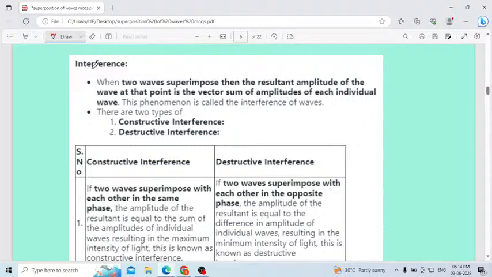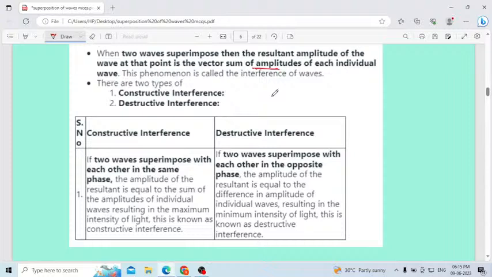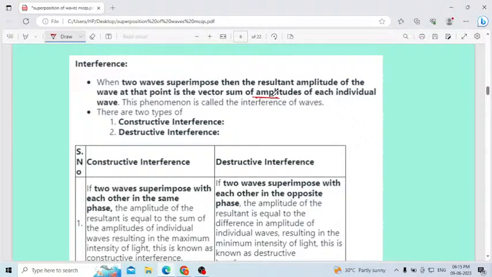Next important topic: interference. We have two types of interference, constructive interference and destructive interference. When two waves superimpose, the resulting amplitude of the wave at that point is the vector sum of the amplitude of each individual wave. When two waves overlap, when they get superimposed, we consider that as interference. Here the resultant wave amplitude will be equal to the vector sum of the amplitude of each individual wave. You have to remember that.